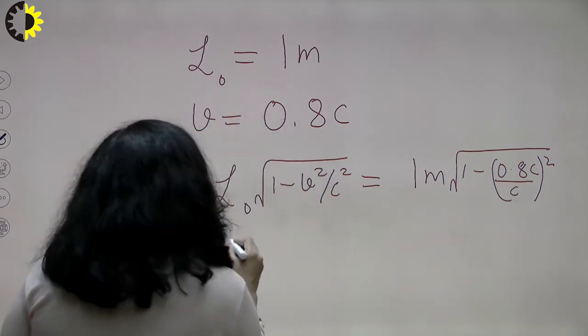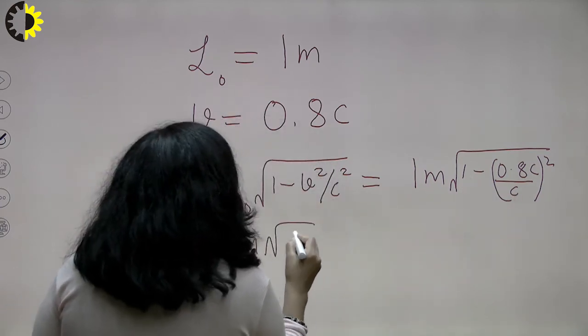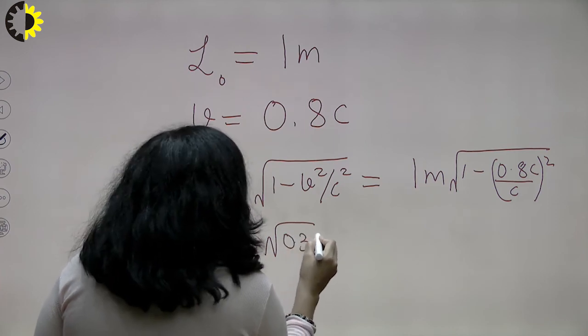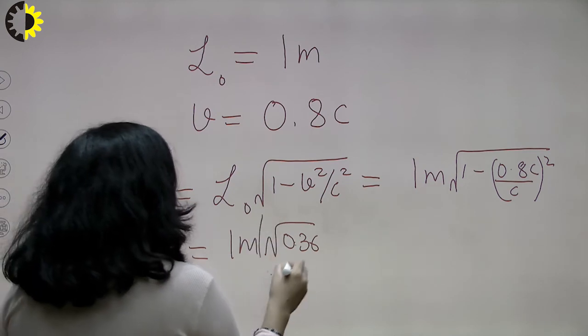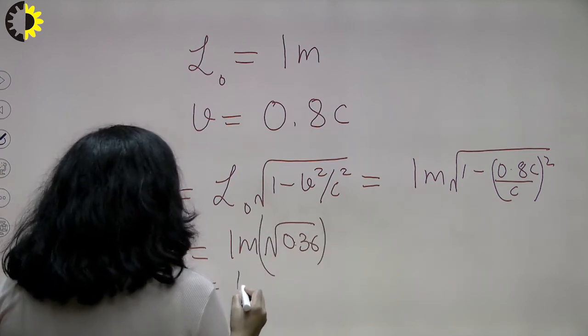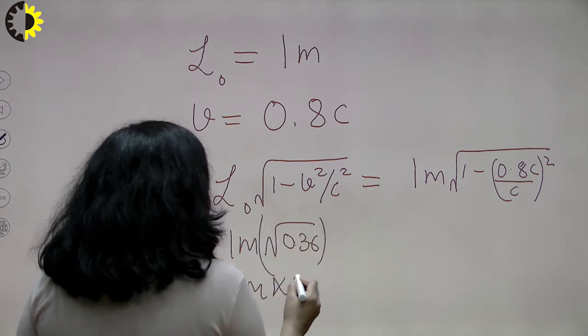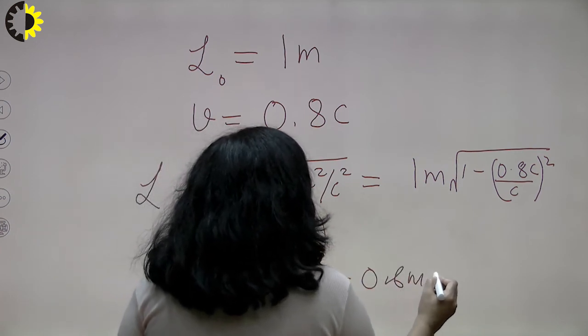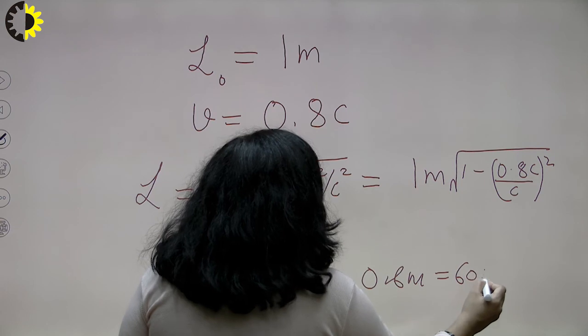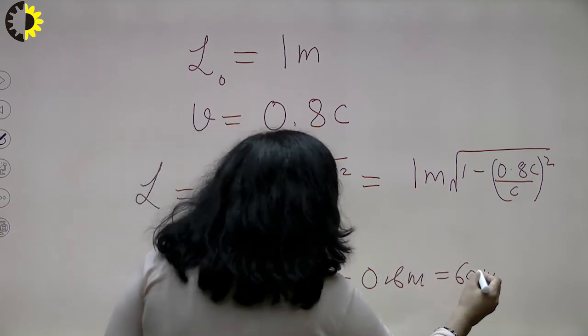So you are getting 1 meter into root 0.36. Out of this root you will get the value 0.6. So 1 meter into 0.6, you are getting 0.6 meter, or simply you can say 60 centimeters.